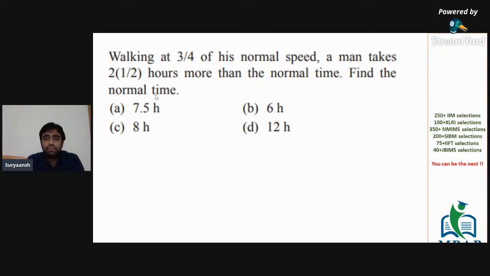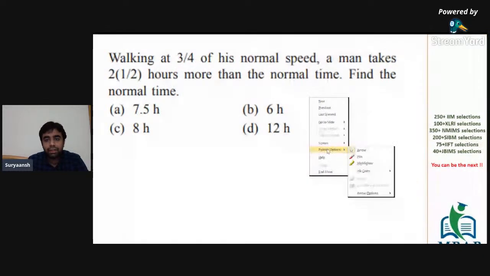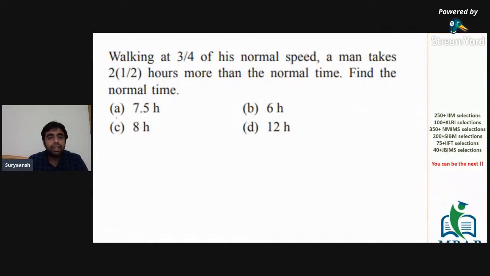Walking at 3/4 of his normal speed, a man takes 2.5 hours more than the normal time. Find the normal time. All right. So basically, what's given here is if the speed is 75%, the time is 2.5 hours more, right? So what we are given is 3 by 4 into (t plus 5 by 2) equal to t. That would be the equation that would form.